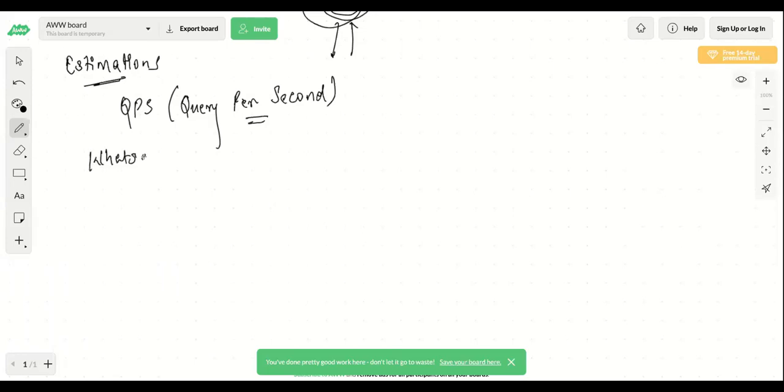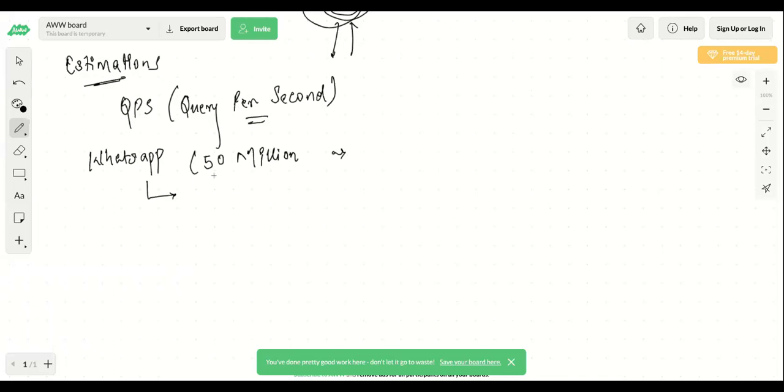Now to design a WhatsApp, you have to figure out how many people will actually use WhatsApp in a day. Let's say, just take a rough number, right? Approximately 20 million people. Is that a good number? Or maybe 30 million, or let's say 50 million people are using WhatsApp in a day. 50 million is what? 10 million is 1 crore. So 50 million is 5 crore.